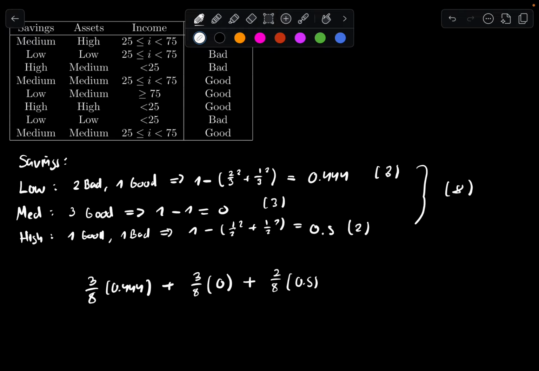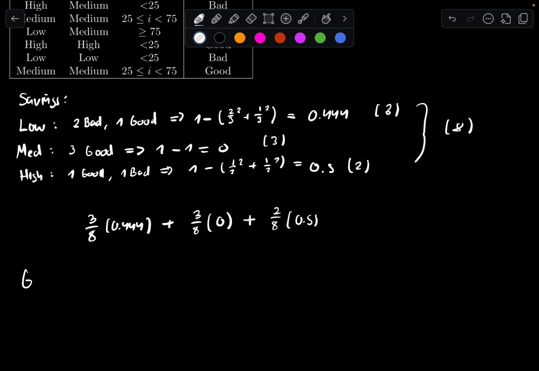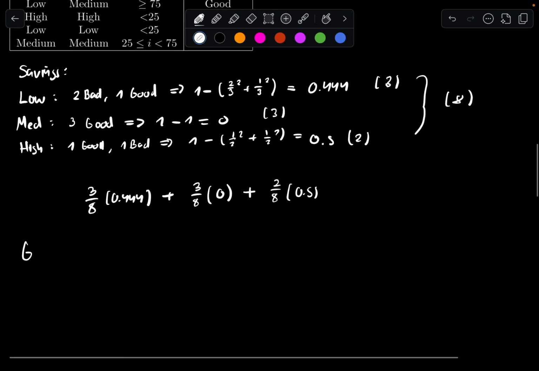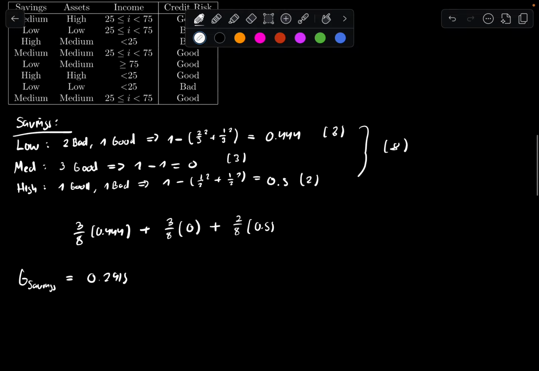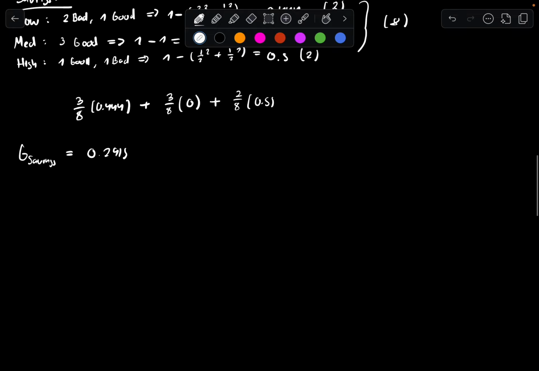So we are effectively creating a system, and we have the following value. Hold on. This will give us the Gini score for savings to be 0.295, basically. So that's for savings. And now we do the same thing for assets.